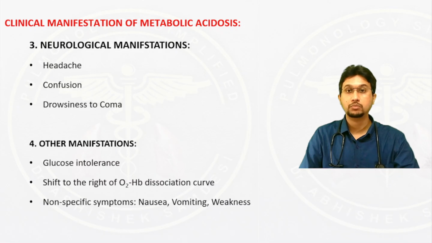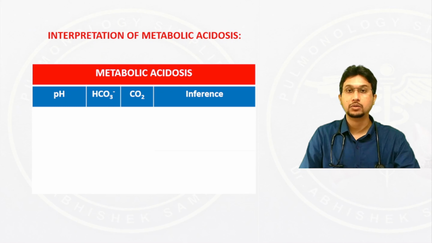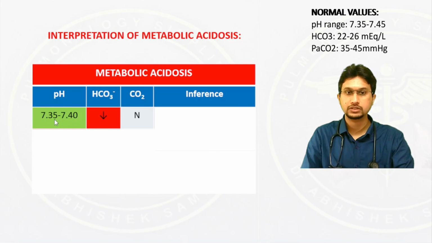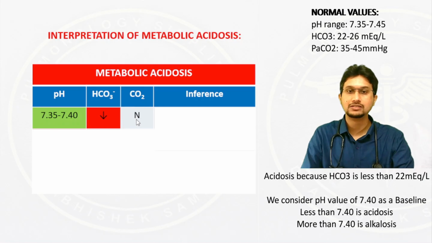The next most important thing is how to interpret metabolic acidosis. Now let us have a look at the following scenario. The pH is within the normal range, between 7.35 and 7.40. But the bicarbonate here is reduced, that is less than 22 milliequivalent per liter. And the carbon dioxide is still within the normal range of 35 to 45. When we see this kind of scenario, it means that the patient definitely has metabolic acidosis. But because the carbon dioxide is still normal, it means that it is an acute event. The compensation is yet to begin.